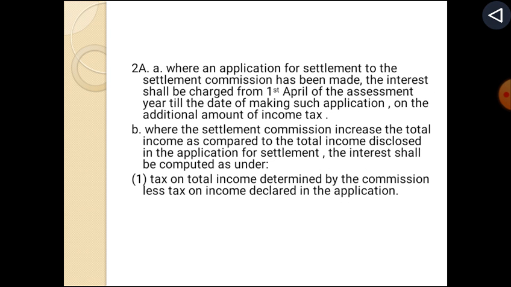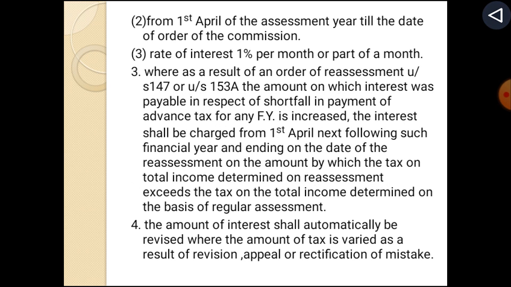Where an application for settlement to the Settlement Commission has been made, the interest shall be charged from 1st April of the assessment year till the date of making such application on the additional amount of income tax. Where the Settlement Commission increases the total income as compared to the total income disclosed in the application for settlement, the interest shall be computed as under. Tax on total income determined by the Commission less tax on income declared in the application, from 1st April of the assessment year till the date of order of the Commission, rate of interest 1% per month or part of a month.